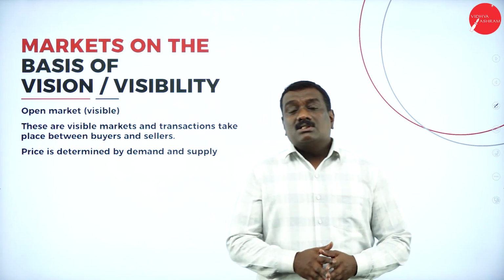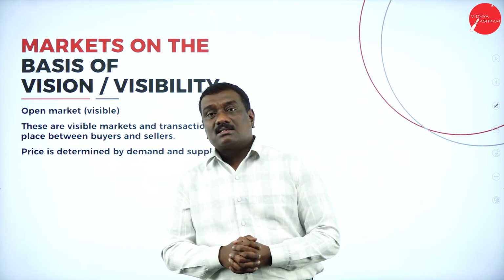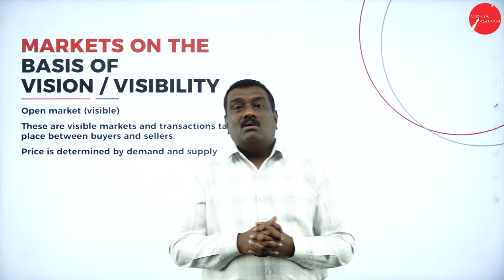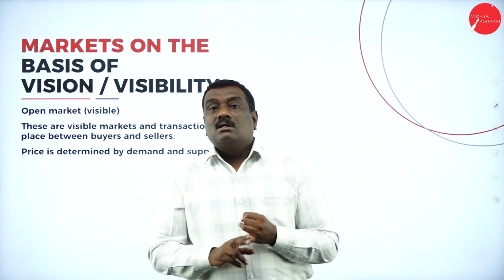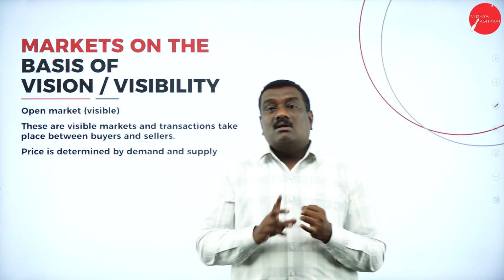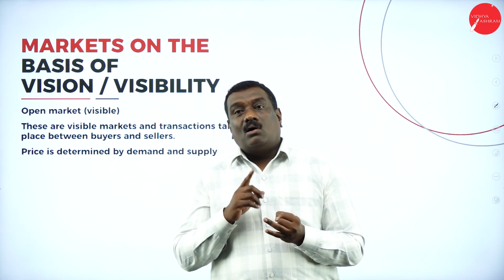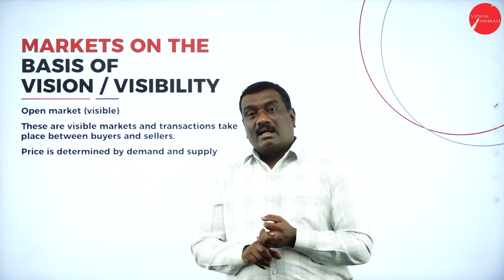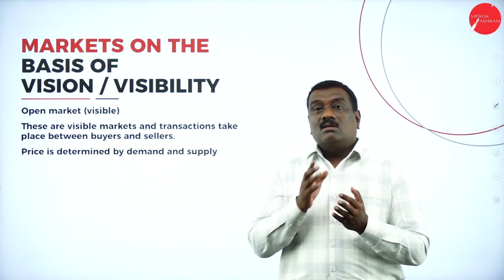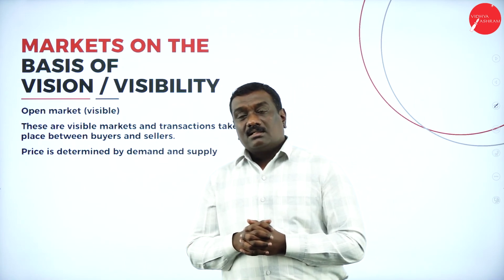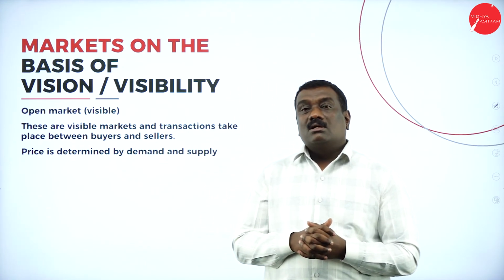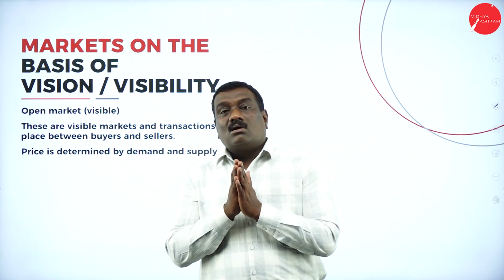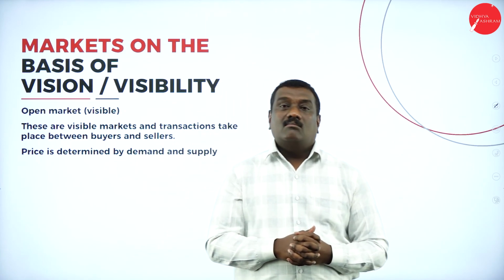So this is all about the classification of markets, where I explained to you the various types: based on the time span, that is on the basis of period, then on the basis of nature of transaction, then regulated or unregulated, that is on the basis of government intervention, right? And on the basis of vision or visibility. So this is all about the classifications of market.